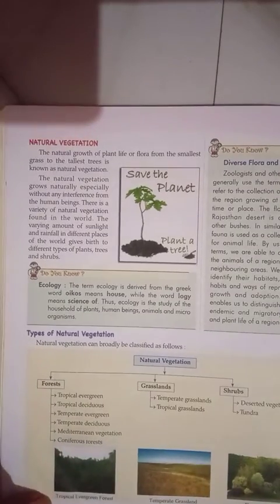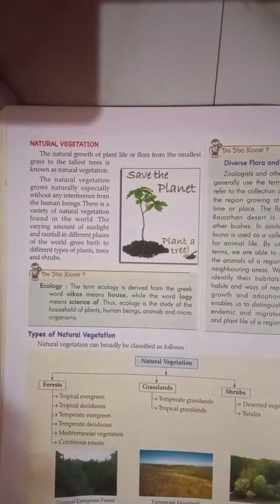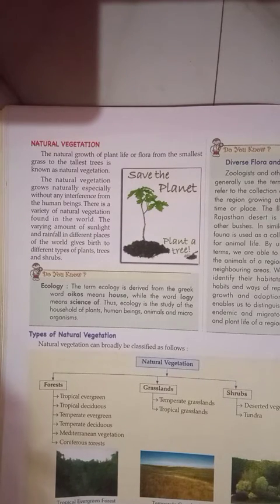Here are some different types of natural vegetation. What is natural vegetation? It is the natural growth of plants without any human interference, and they grow naturally. This is called natural vegetation. First of all, we can divide it into three types: forest, grassland and shrubs.